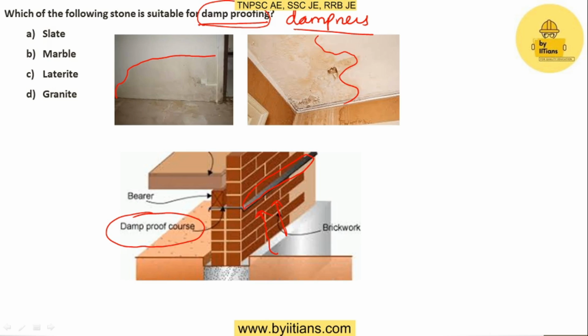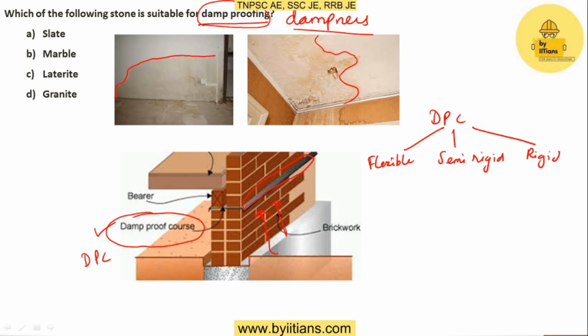It is also called DPC. In the market there are three types of damp proof course material. One is flexible, the second one is semi-rigid, and the last one is rigid.